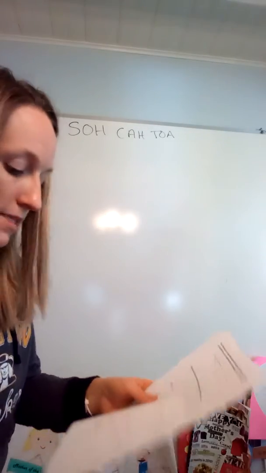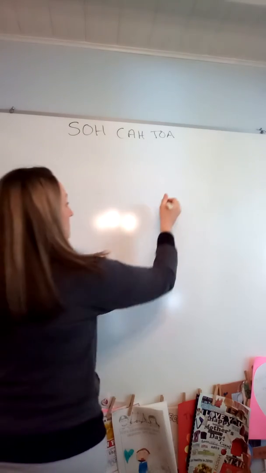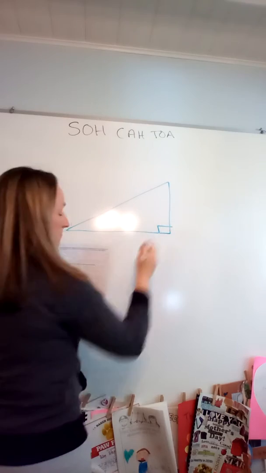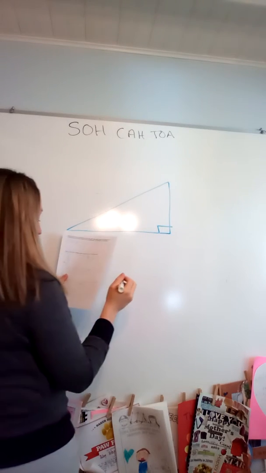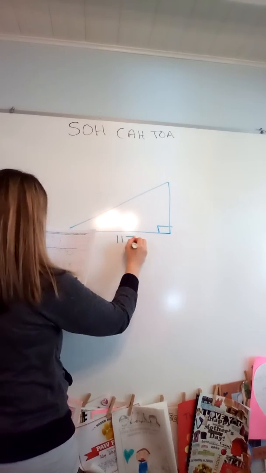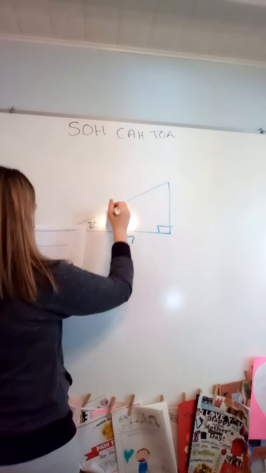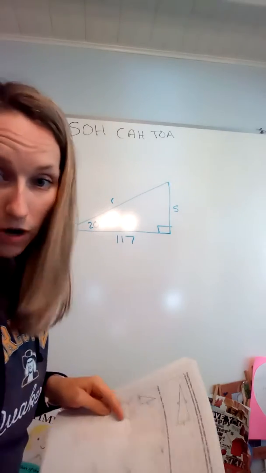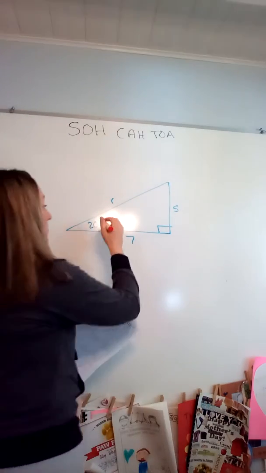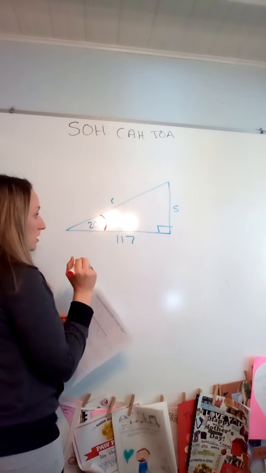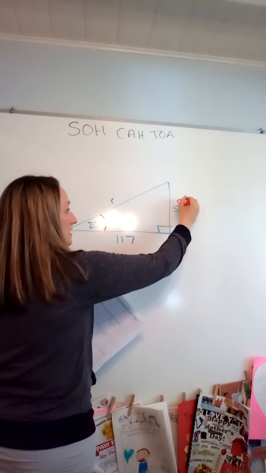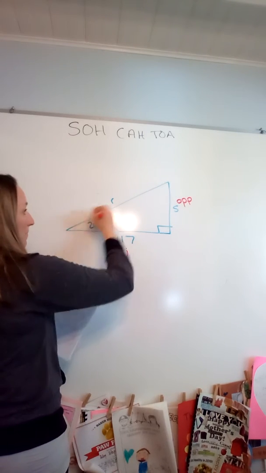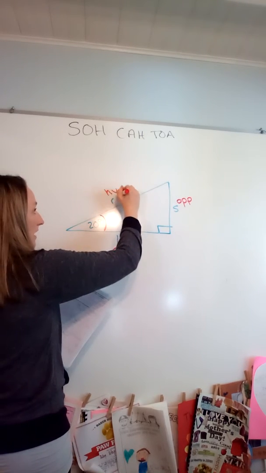All right, so for problem 7, let me draw the diagram. We have 117, 20 degrees, R and S. So we have 2 unknowns in this problem, so I'm going to have 2 different problems to set up. Okay, so if this is my acute angle that I'm working with, then my opposite is the one across, my adjacent is the one next to, and the hypotenuse is always across from the right angle.